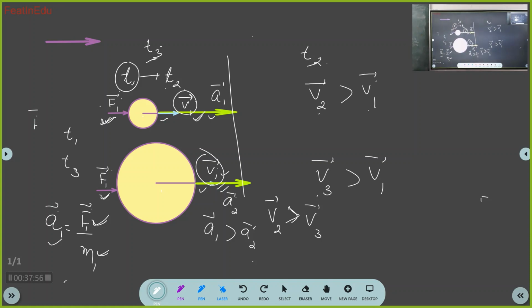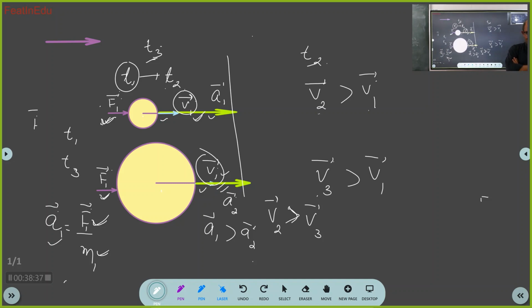Sir, math concept. There are two bodies, sir. The first body has less mass, the second body has more mass. When the same force is applied to the two bodies, the first body will accelerate more, sir, because its mass is very less. If the same amount of force is applied on the second body, it will accelerate less because its mass is high, sir. Good.